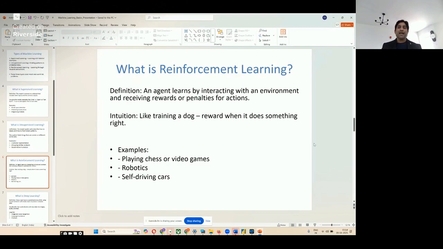The intuition behind it is like training a dog. You reward it when it does something right. Similarly, you penalize it when it does something wrong. This is the main intuition behind reinforcement learning. Some examples of reinforcement learning are playing chess or video games, robotics, and self-driving cars.